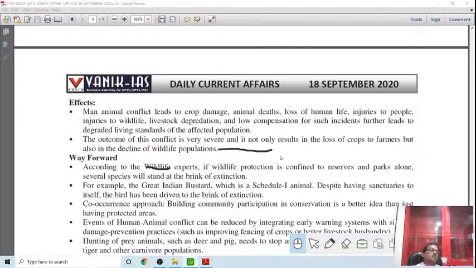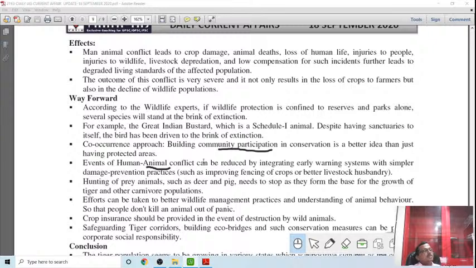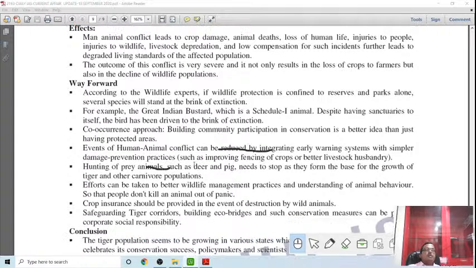How to check it? Then what is the way forward? According to wildlife experts, if wildlife protection is confined to reserves and parks alone, this is not possible. Other areas should be cleared and the animals should be confined to their own area. The Great Indian Bustard, which is a Schedule 1 animal, despite having a sanctuary for itself, has been driven to the brink of extinction. Although protected area has been given, it has not worked like that. So these are the steps that can be taken.